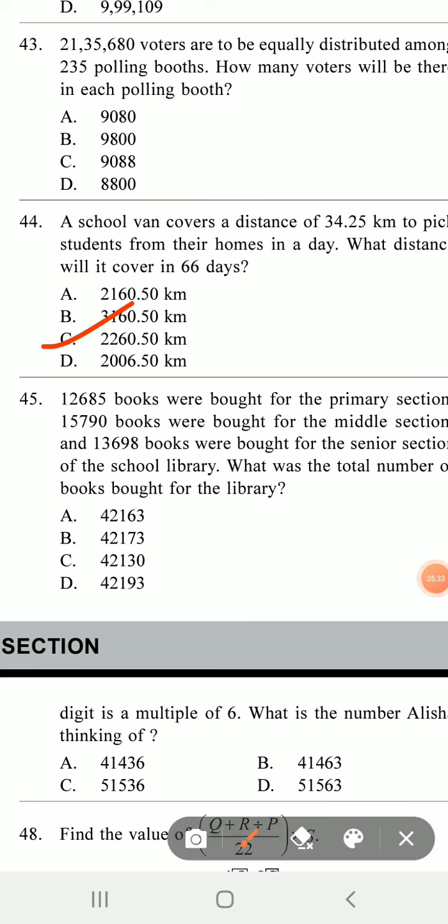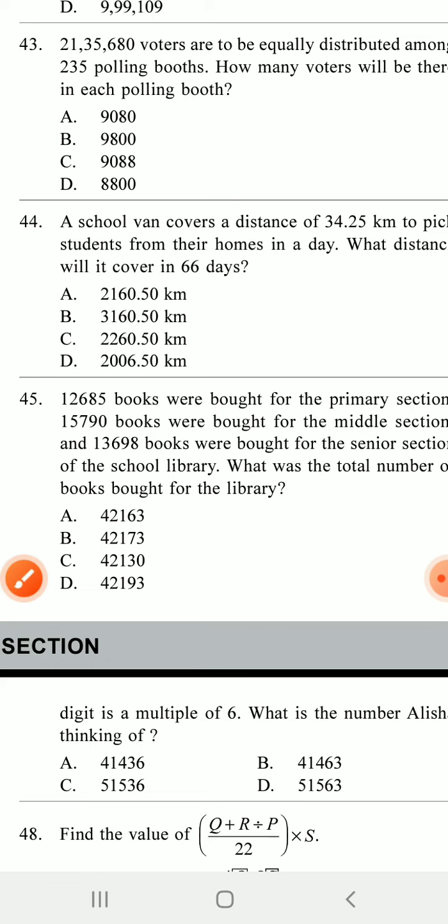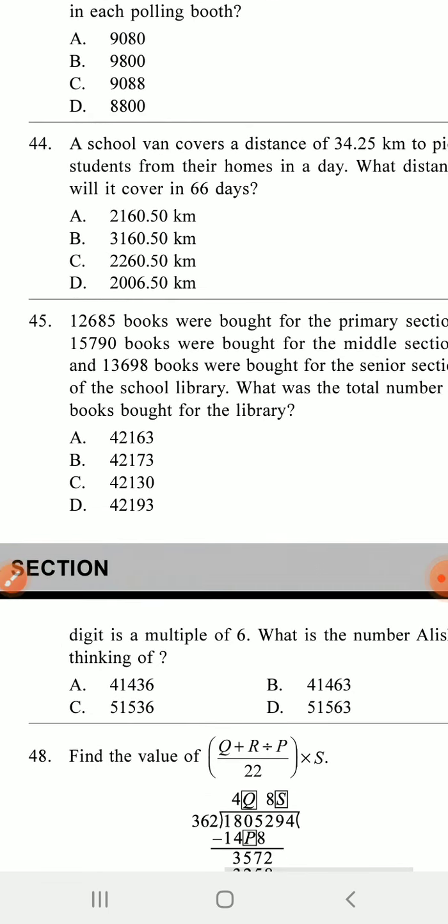C. The 1 day value is given. Find out 66 days. So multiply it. The value increases. So whenever it increases you multiply it.